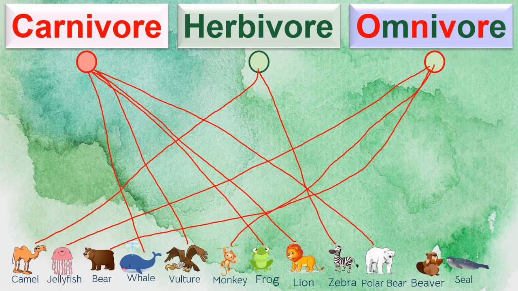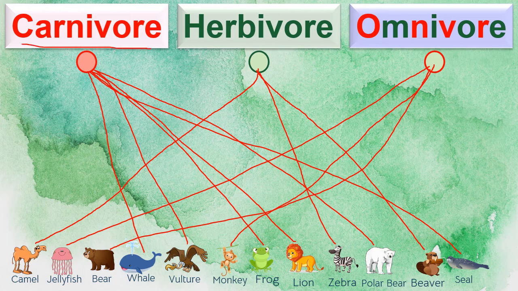Beavers like to eat plants. They like to eat fruits, vegetables, and other types of plants. But they don't eat meat, so we call them herbivore. Now we know that beavers are herbivores. Now what about seals? Now guys, seals are very cute, but they like to eat only meat. So they are carnivores. Okay, so now we see the animals that are carnivore, we see the animals that are herbivore, and we see the animals that are omnivore.